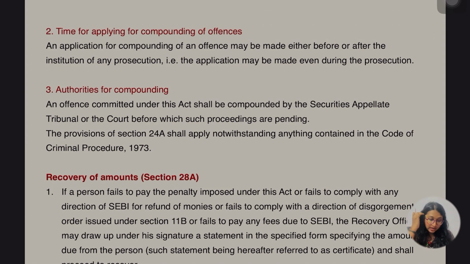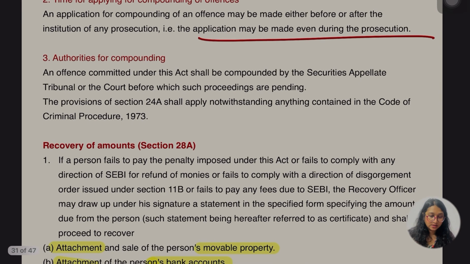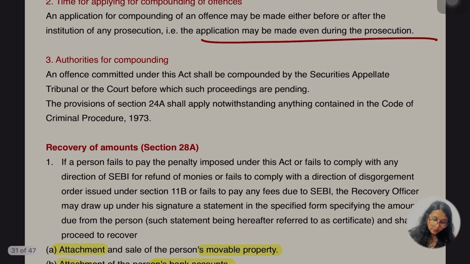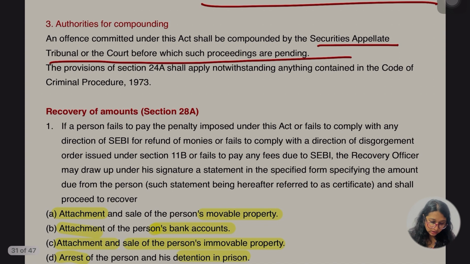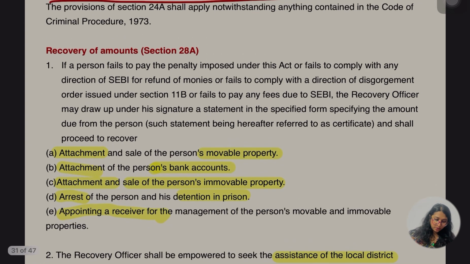The application for compounding of offence may be made either before or after the institution of prosecution. The application may be made even during the prosecution. Authorities for compounding an offence committed under the act: it shall be compounded by the Securities Appellate Tribunal or the court before which such proceedings are pending. The provision of section 24A shall apply notwithstanding anything contained in the Code of Criminal Procedure 1973.